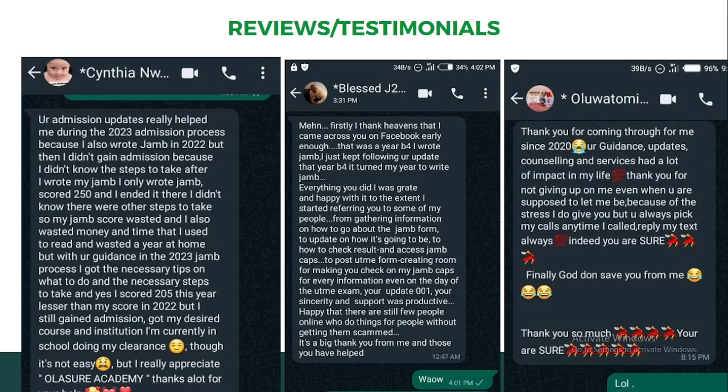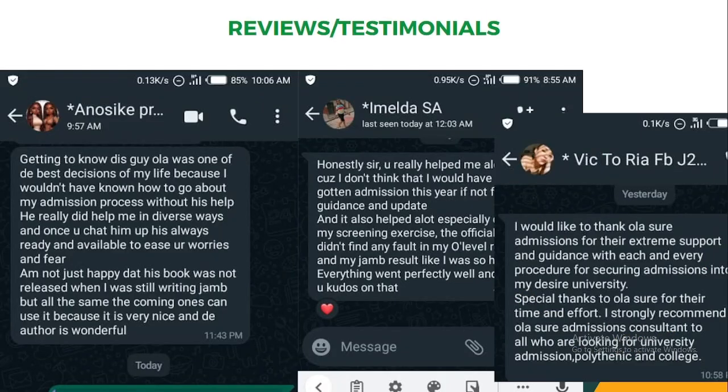Then Blessed said she came across me on Facebook, and ever since that time she has been able to get good advice on how to get admission. Likewise, we have Tommy, who has been doing JAMB since 2020, but when she was able to talk to me in 2023, I was able to help her go through our admission process. Same thing as we have other people like Anosike, we have Imelda, and we have Victoria. These are their amazing feedbacks and testimonials on how my service has been of help to them.